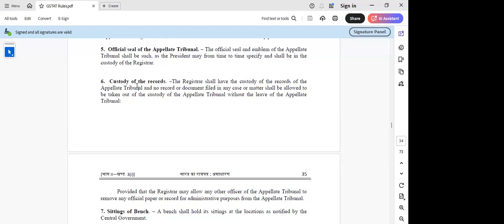The registry will have a detailed manual of instructions that they will follow internally: what dress the registrar will wear, how he will salute the bench, how they will sit, how they will address the bench. They'll have a manual, correct, no? Yes, like today we have the STAT manual. Yes, sir. Matters relating to indoor management of the tribunal registry. Why is that part of the taxpayers' procedure rules? Yes.